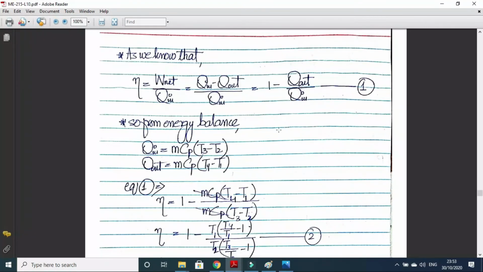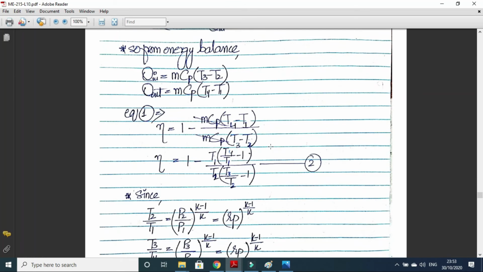We can do the efficiency derivation in the same way. Efficiency is W net upon Q in, which is 1 minus Q out upon Q in, equation number 1. Now Q in will be equal to H3 minus H2, because it's a constant pressure heat addition, which can be written as m Cp (T3 minus T2). Q out will be H4 minus H1, not U4 minus U1, so it will be m Cp (T4 minus T1). We can put the values of Q out and Q in here. T1 and T2 can be taken common.